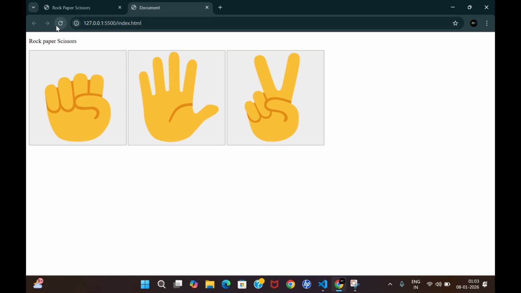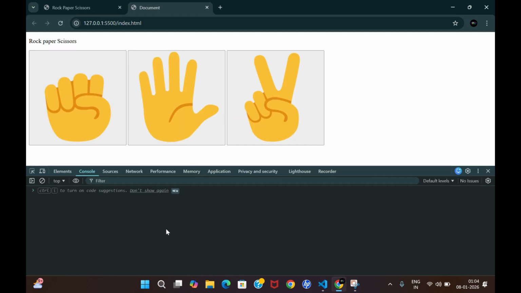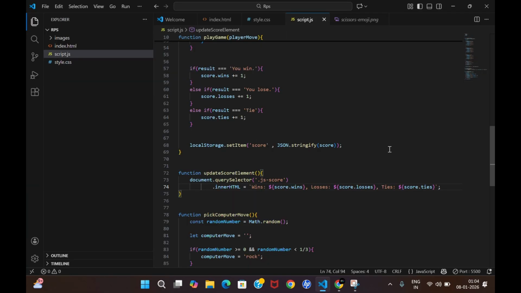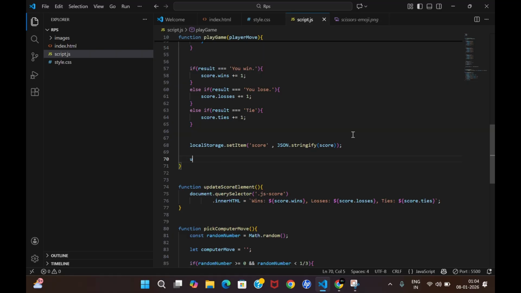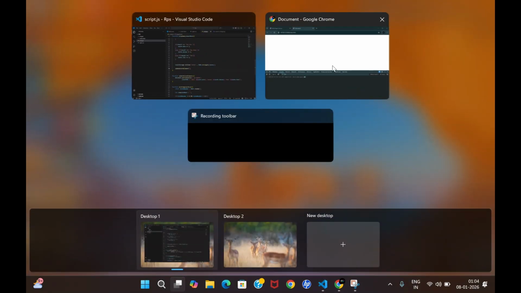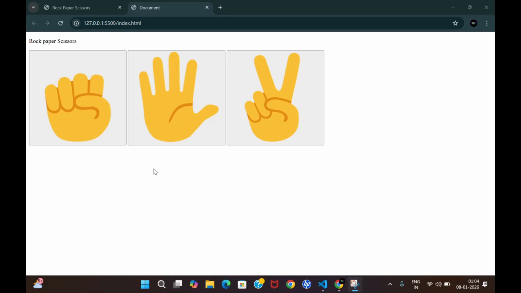Would it update or not? What is the issue over here? The issue is that we have not called the function. We have just defined it, not called it. So let me call the function updateScoreElement and see what happens. Again, you can't see any wins, losses or anything over here. Okay, it is showing on a click.